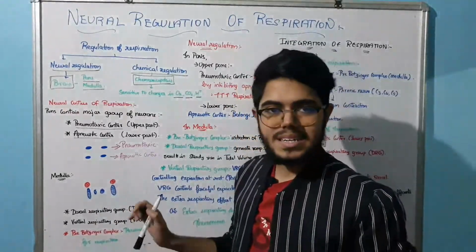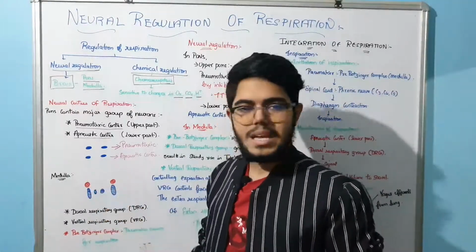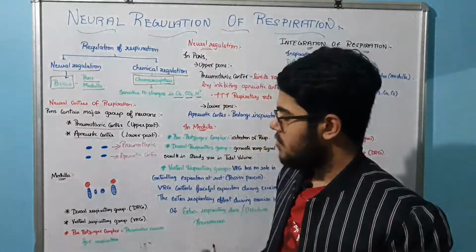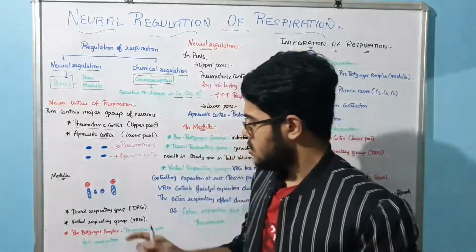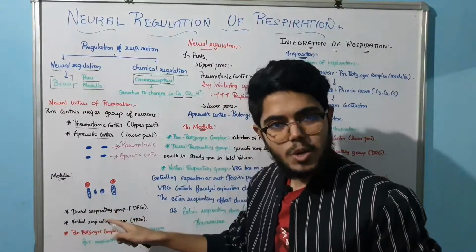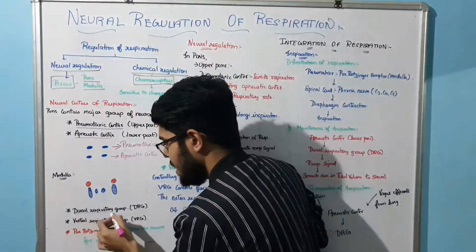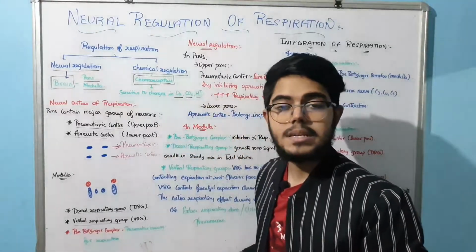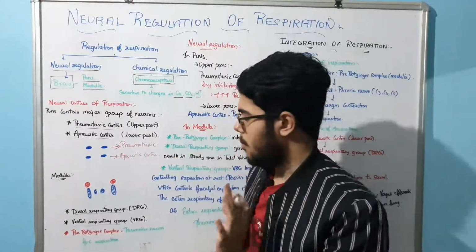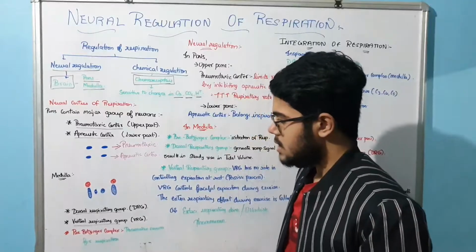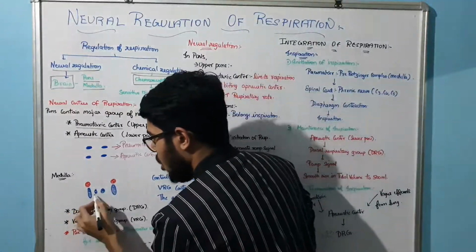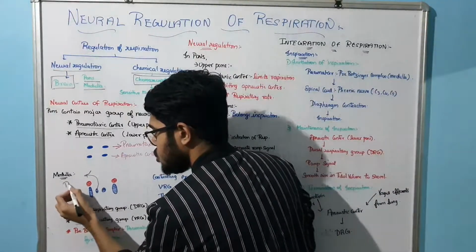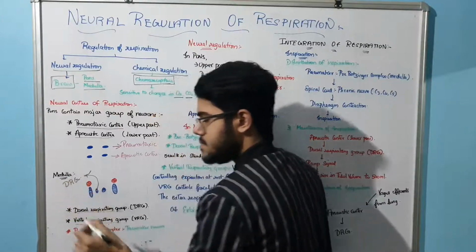So we saw the centers present in the pons. Now we will see the medulla. In the medulla we have three groups, right? That is the dorsal respiratory group, the ventral respiratory group, and a very important complex, that is the pre-Botzinger complex. Okay, very simple. See, we have the dorsal respiratory group, that is DRG.